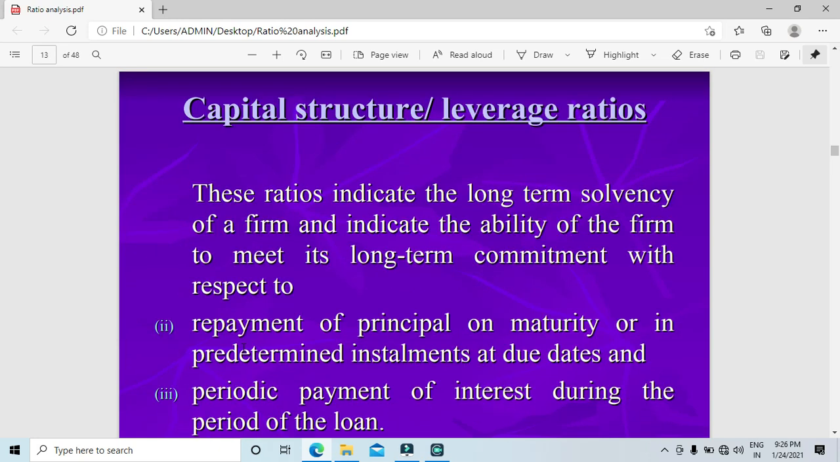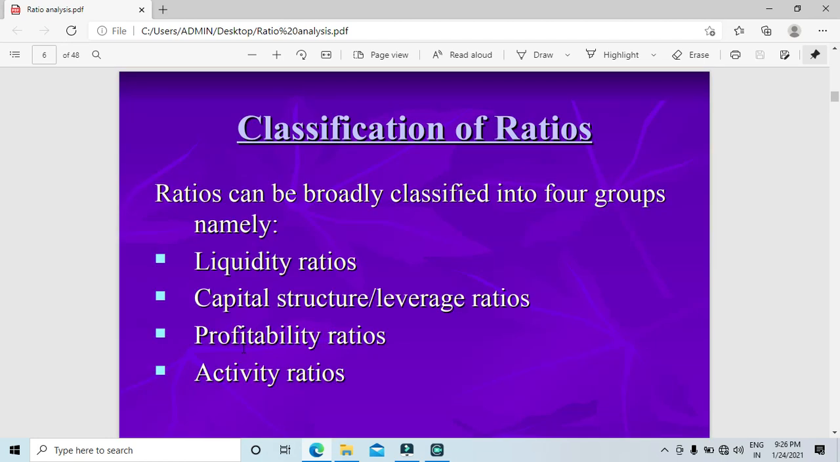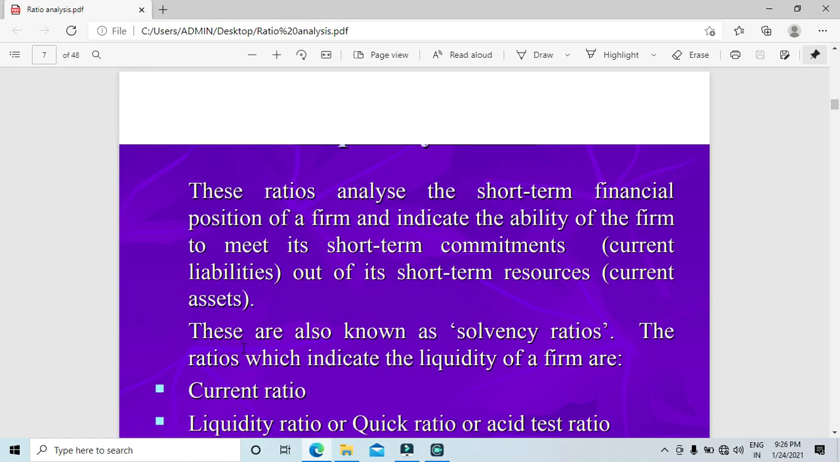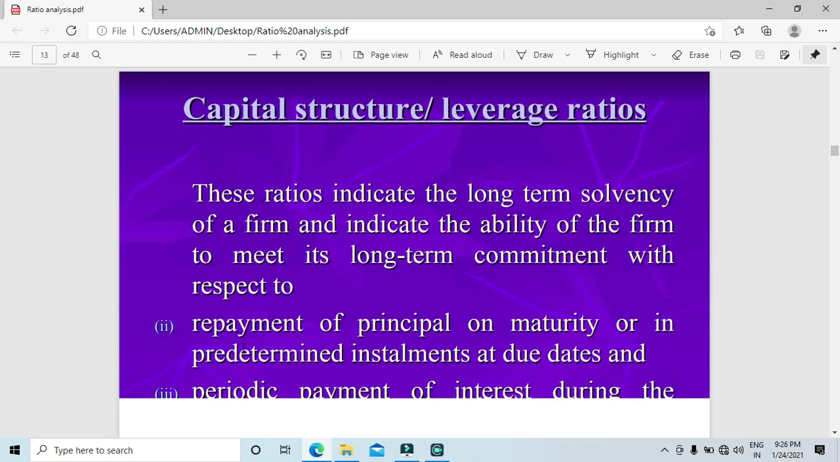Okay. So next are capital structure ratios or leverage ratios. The word leverage explains the capability of a business, how we are maintaining the long-term solvency, how solvent the company is. If you check this, liquidity ratios are done. We are moving on to the second one, capital structure ratios or leverage ratios.